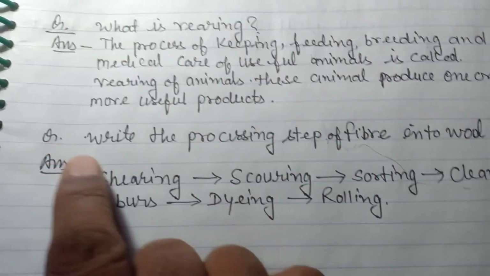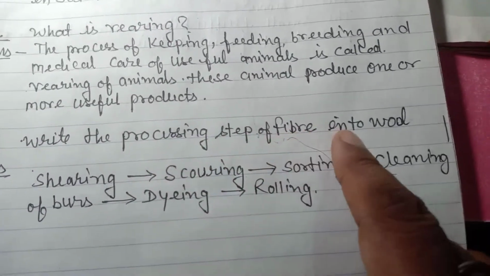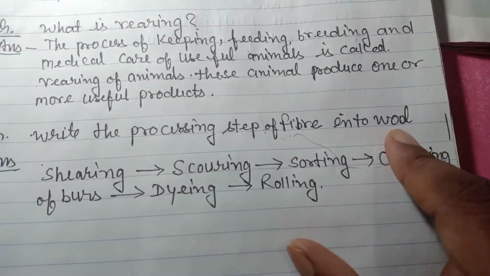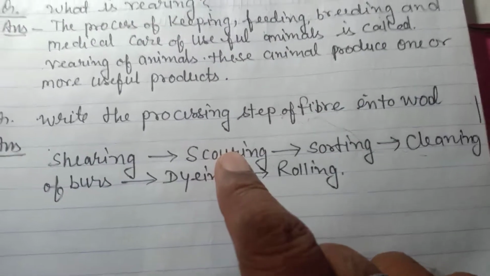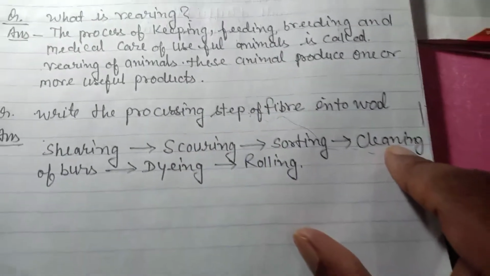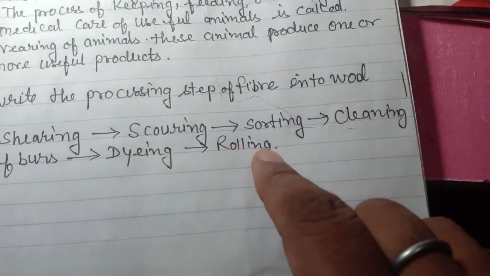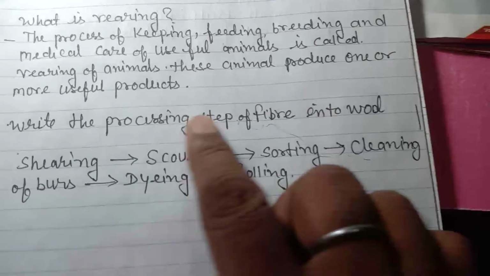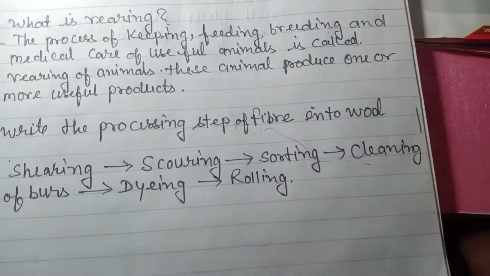Question: write the processing step of fiber into wool. Shearing, scoring, sorting, cleaning of furs, dyeing and rolling. This is the process step of fiber into wool.